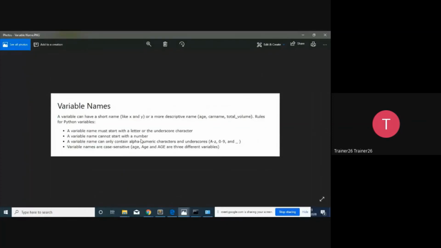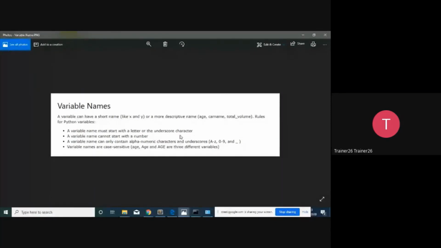Basically Python is a case sensitive language, and case sensitive, जिस तरह से आप sensitive हो, आपको कुछ बोला तो आपको बुरा लग जाता है, उसी तरह से Python भी बहुत case sensitive है. Case sensitive मतलब अगर age लिखा तो वो different है, capital A कर दिया तो वो different हो जाएगा, and if all 3 letters are capital, it is going to behave differently, means it's going to consider a different variable. Only one special character is allowed in a variable name, the underscore, and numbers you can add into it.